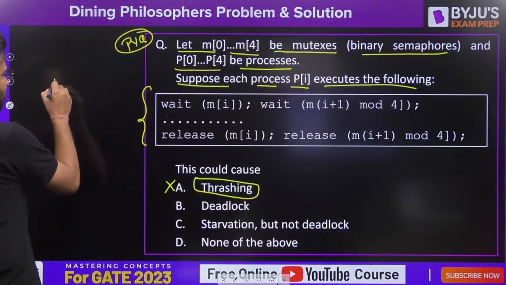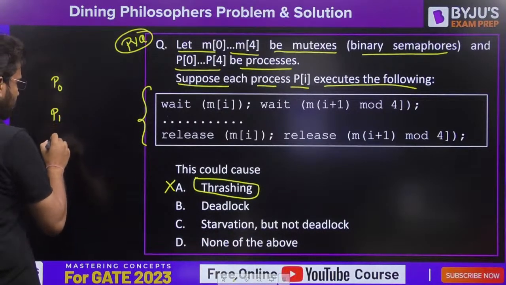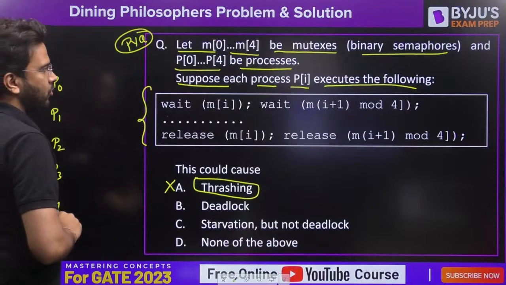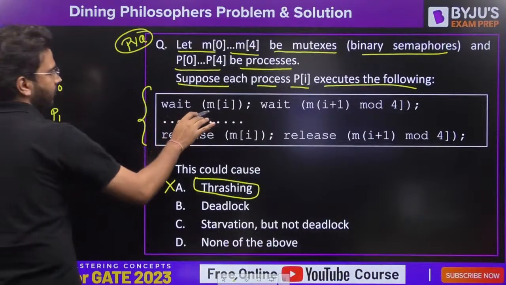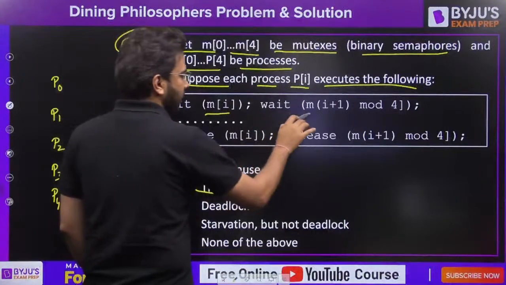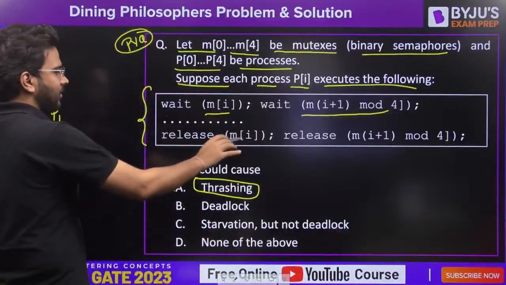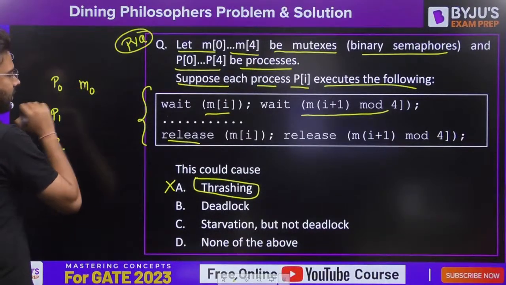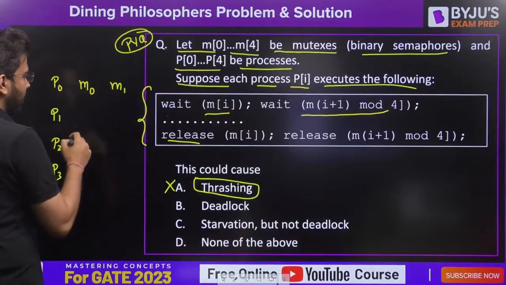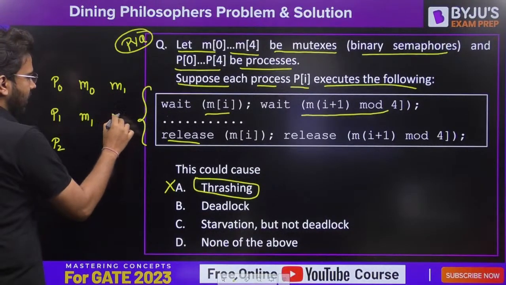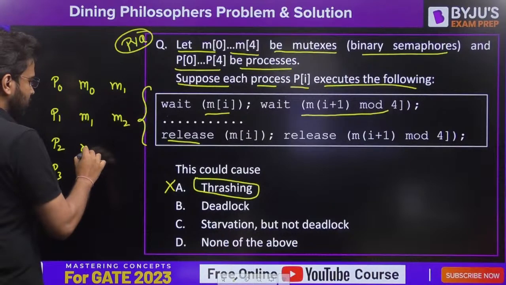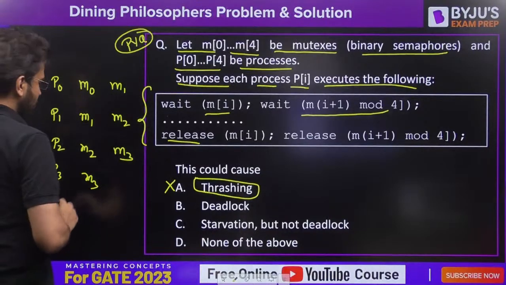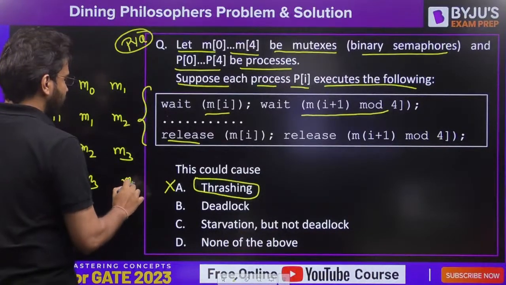So let's see here. We have processes P0, P1, P2, P3 and P4, and we are performing wait operation on m of i, then wait operation on m of (i plus 1) mod 4, and then release, meaning signal operation, we are performing. So for P0 it is going to be M0, and here it is going to be M1. For P1 it is going to be M1, and here M2. For P2 it is going to be M2, and here M3. For P3 it is going to be M3, and here this is going to be M4.